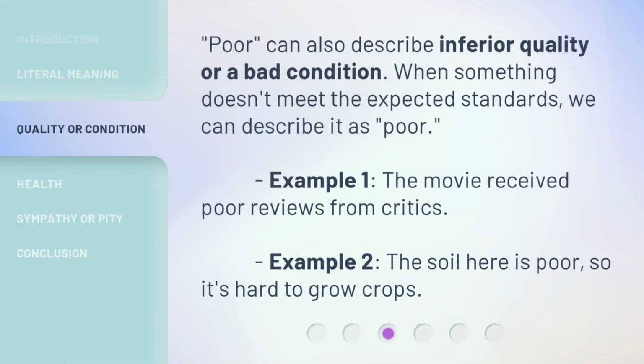Poor can also describe inferior quality or a bad condition. When something doesn't meet the expected standards, we can describe it as poor. Example 1. The movie received poor reviews from critics. Example 2. The soil here is poor, so it's hard to grow crops.